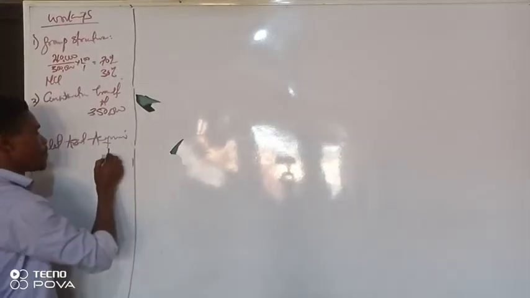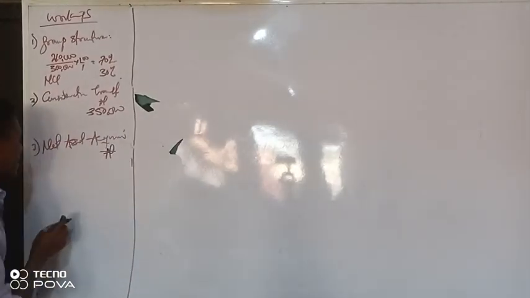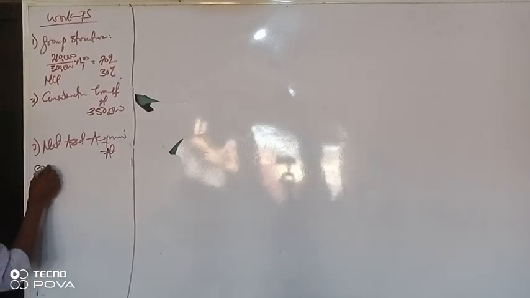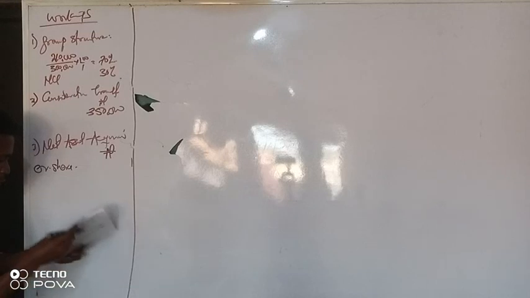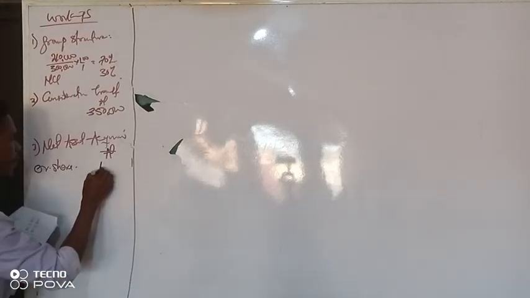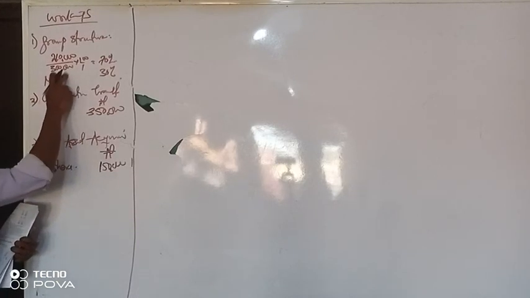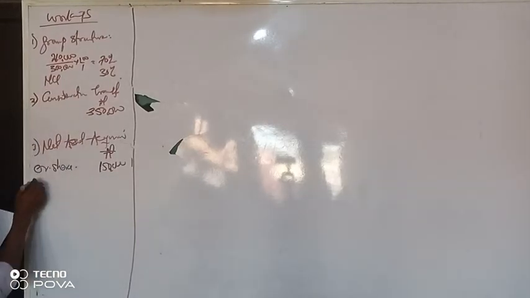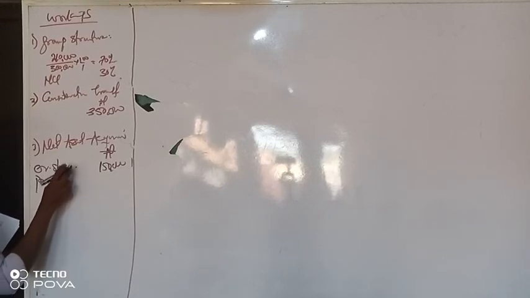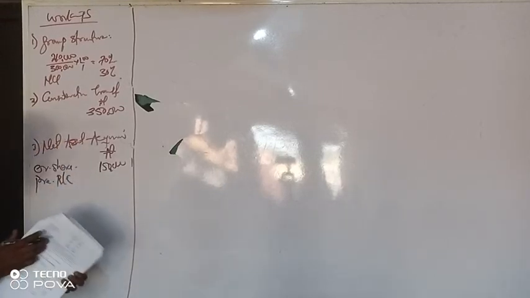Now, normally, I said you should bring out your ordinary share first. Ordinary share. How was the ordinary share of that subsidiary, the nominal value? That 150,000, right? That 150,000 comes to 300,000 shares. So what do you do next? You add your what? Retained earnings. And on the day you acquire, what is the retained earnings for that subsidiary?